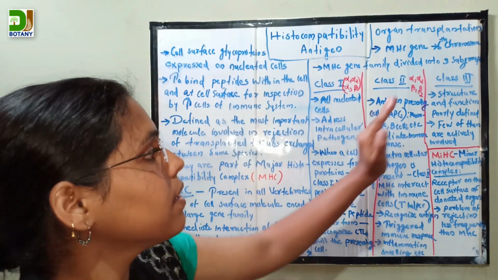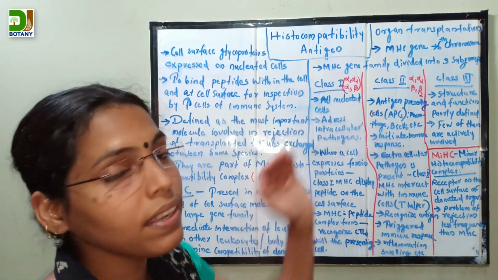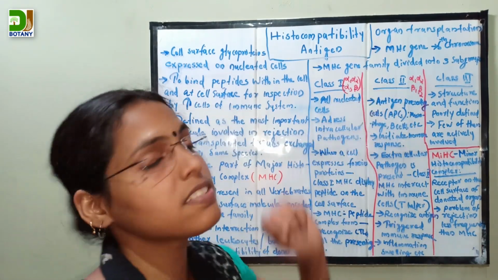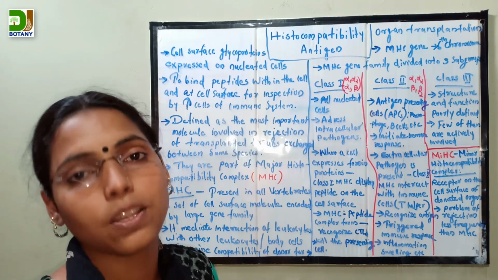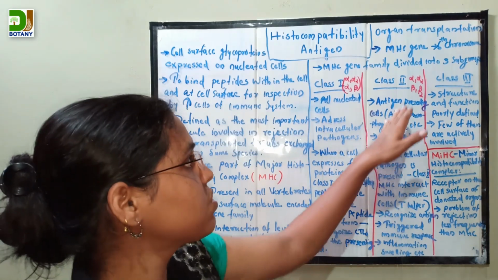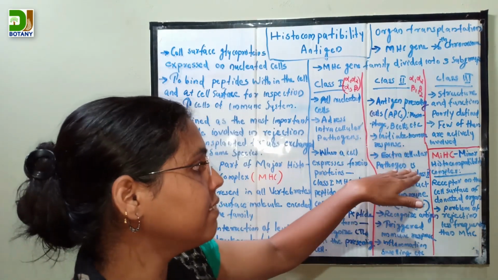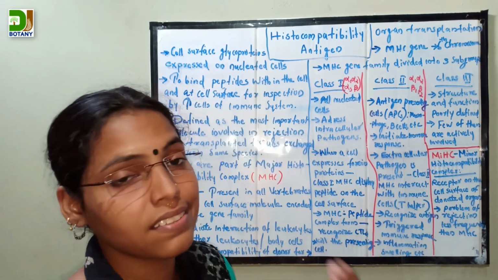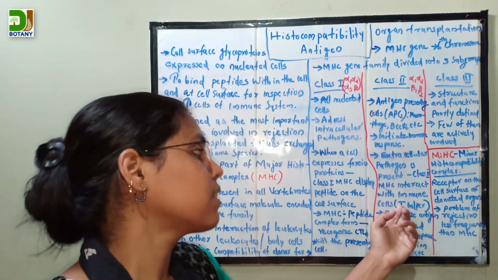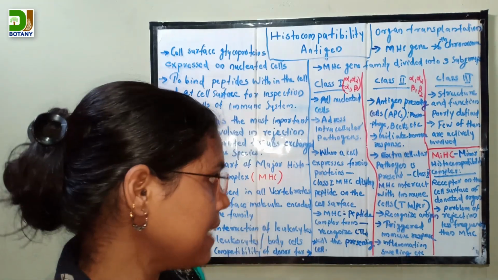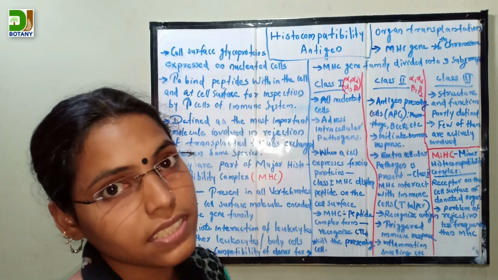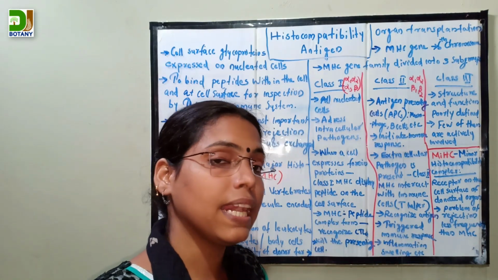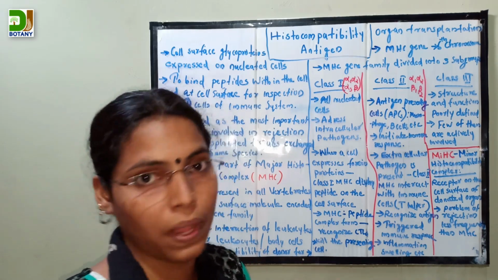So the main difference is that class 1 mainly addresses intracellular pathogens, and class 2 mainly addresses extracellular pathogens. When the cell contains an extracellular pathogen, class 2 MHC interacts with T cells, recognizes the antigen and triggers a specific immune response, mainly localized inflammation or swelling.